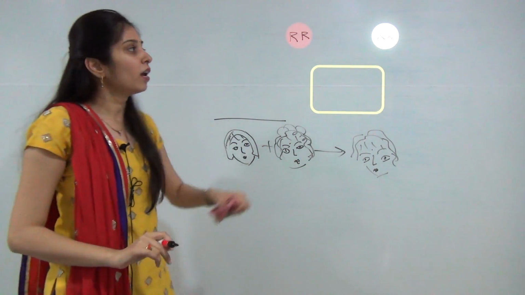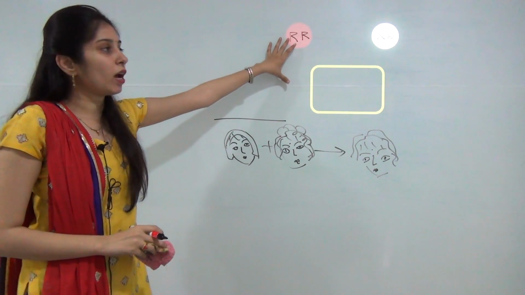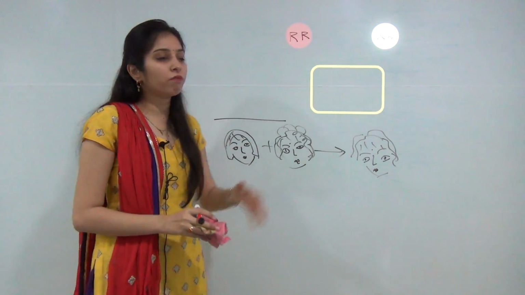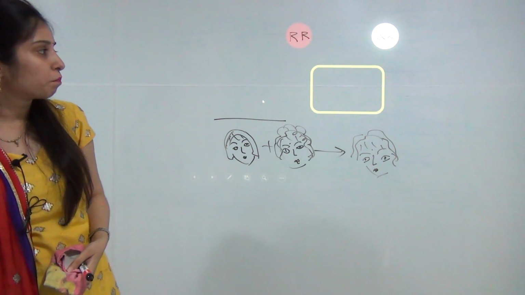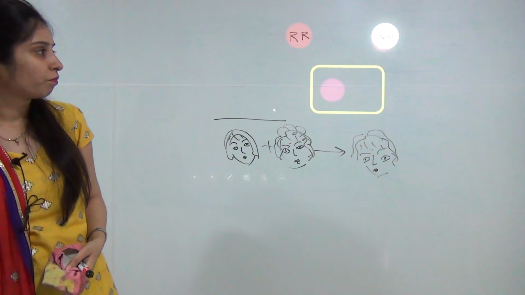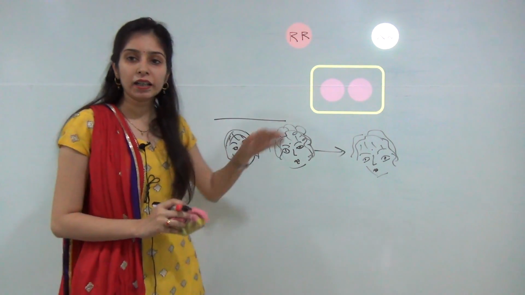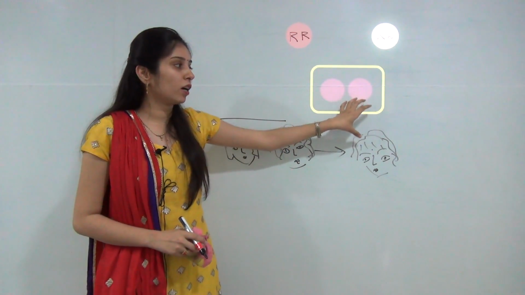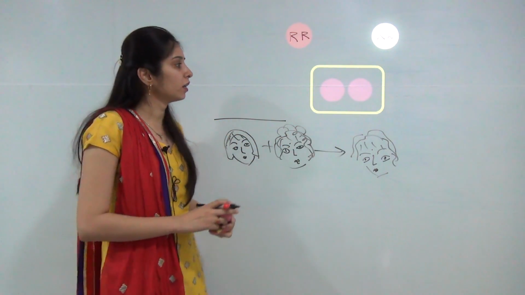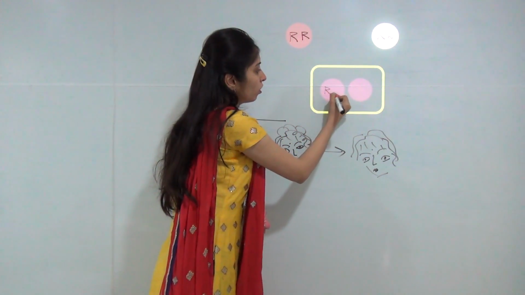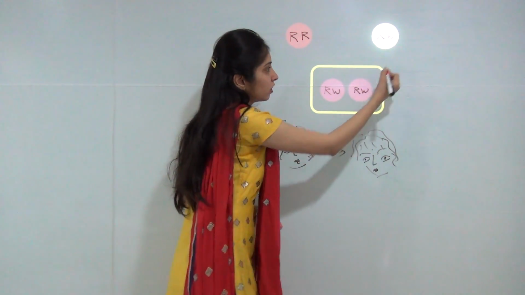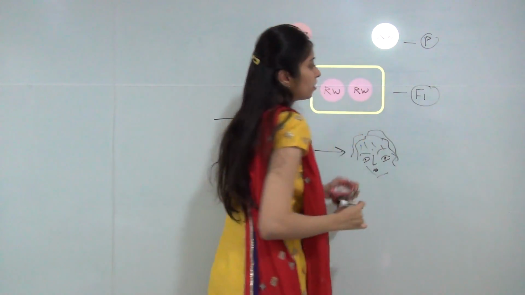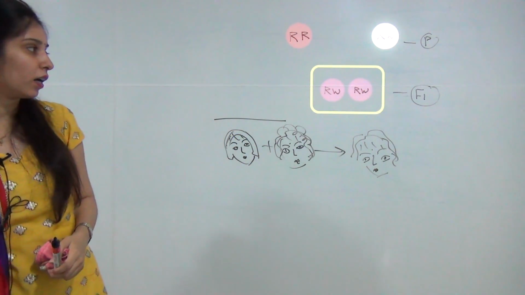In the F1 generation, according to Mendel's law, all flowers should be red, but he saw that all the flowers looked pink. So there is blending of parental traits, and a new kind of flower color, a new type of phenotype, occurs in the F1 generation. So all plants were pink. This is the parental generation and this is the F1 generation. In the F1 generation, all plants look pink.